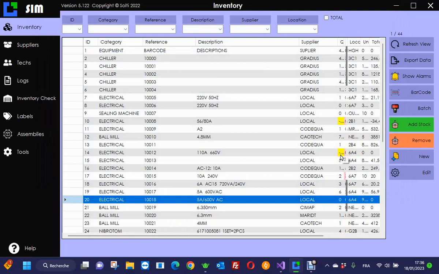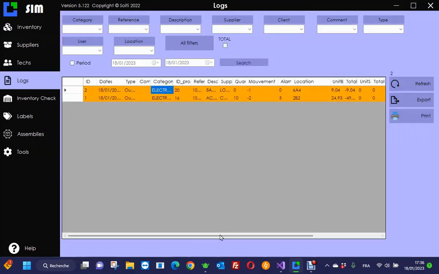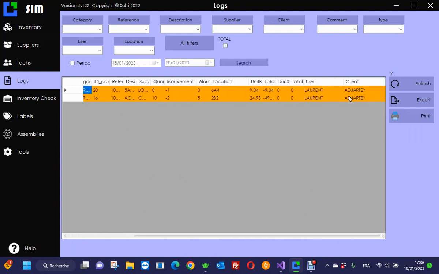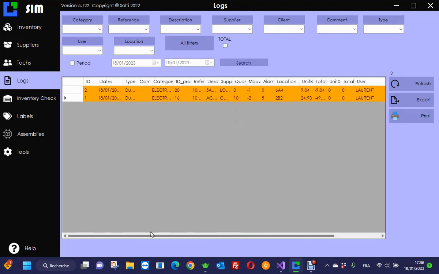Okay, I save it. And now if I go to the logbook, I can see that I took two parts, and I can see who I am. I can also have an option so I can tell for which customer it goes, where it goes. That's not the subject now. So that's pretty easy, moving parts out of the inventory.